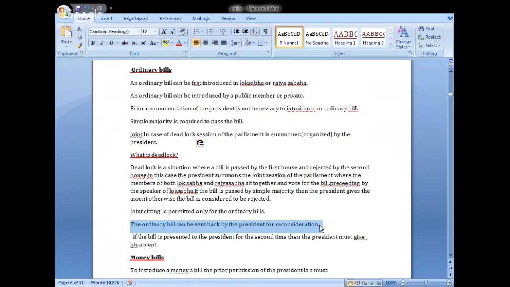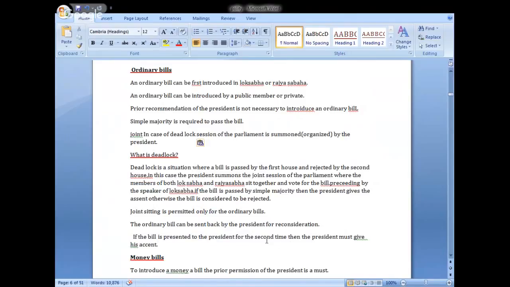It means if both the houses pass the bill, but the president feels that the bill has some issues, the president can send it back for reconsideration. He can send back the bill for reconsideration the first time.